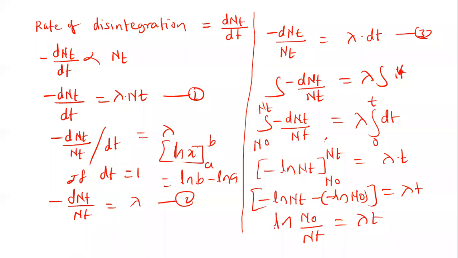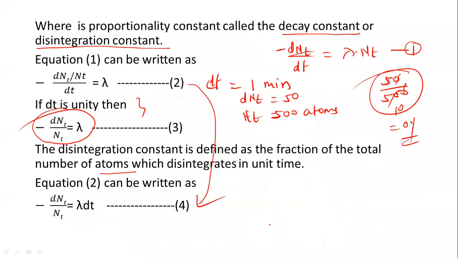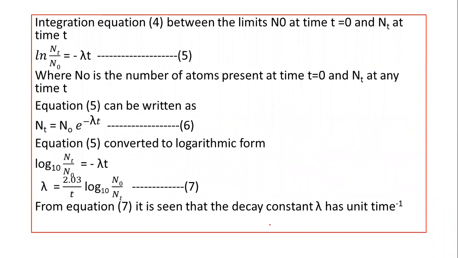Then according to this we can write the decay constant lambda equal to 1 upon t into ln N0 upon Nt. Now we can convert this equation into logarithmic form. So in logarithmic form this equation can be written as lambda equal to 2.303 upon t into log to the base 10 of N0 upon Nt. So in this way we derive the equation.